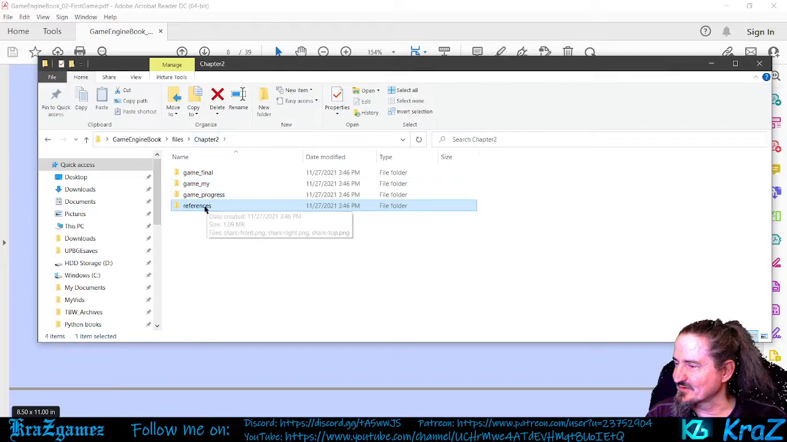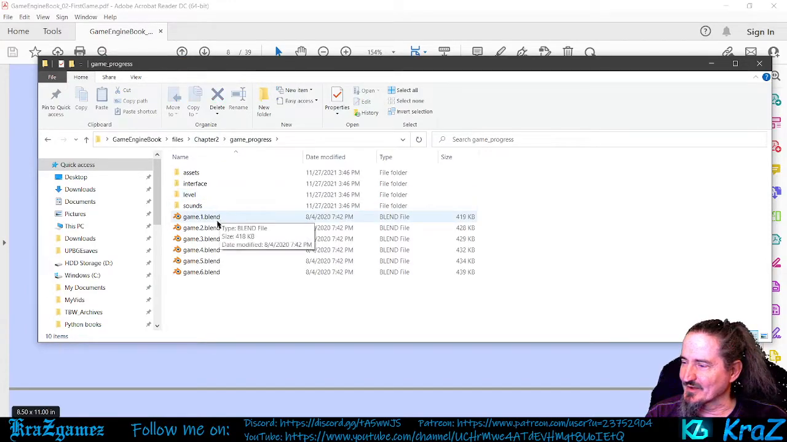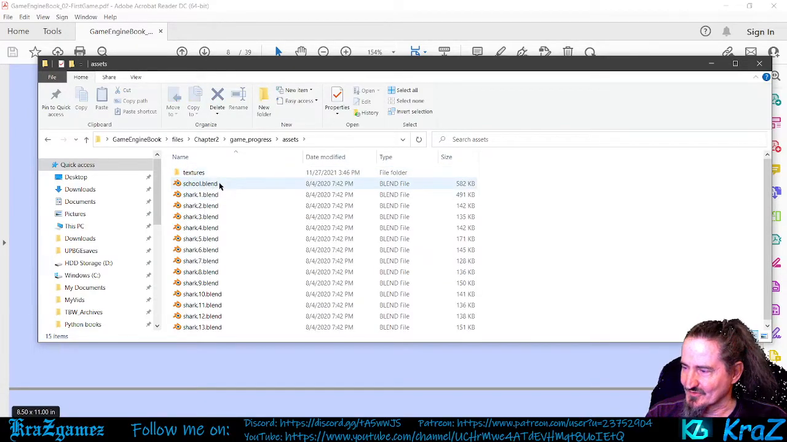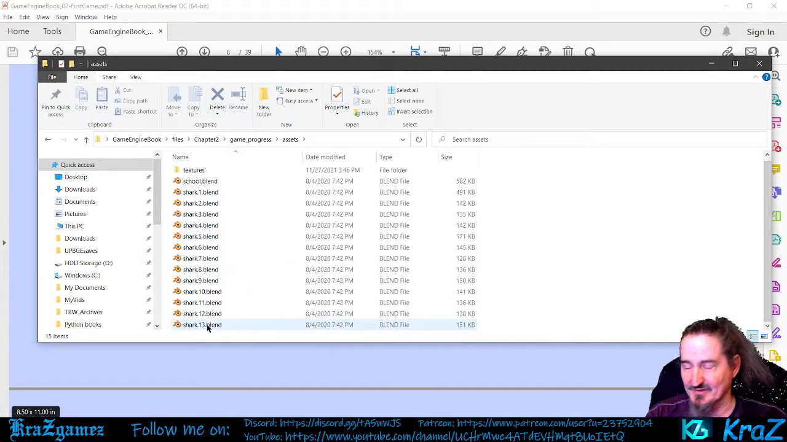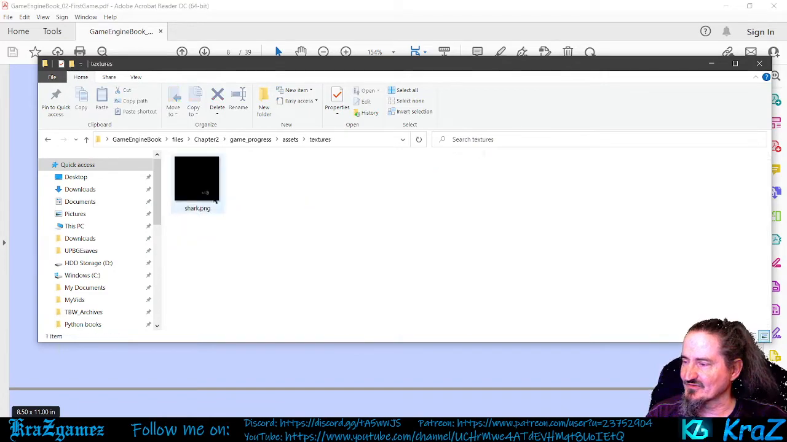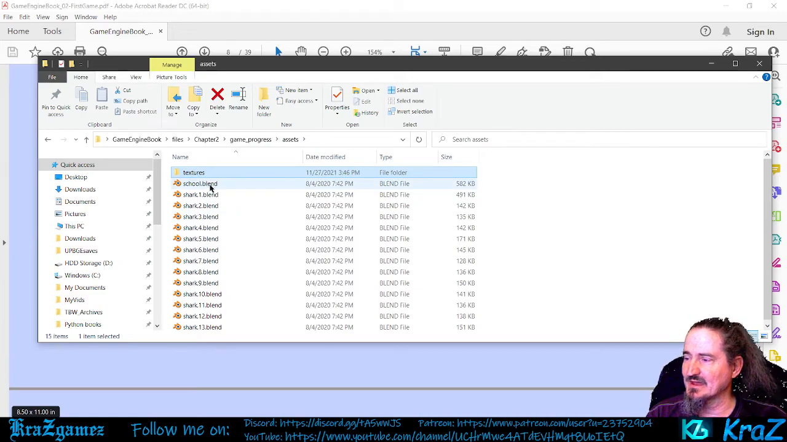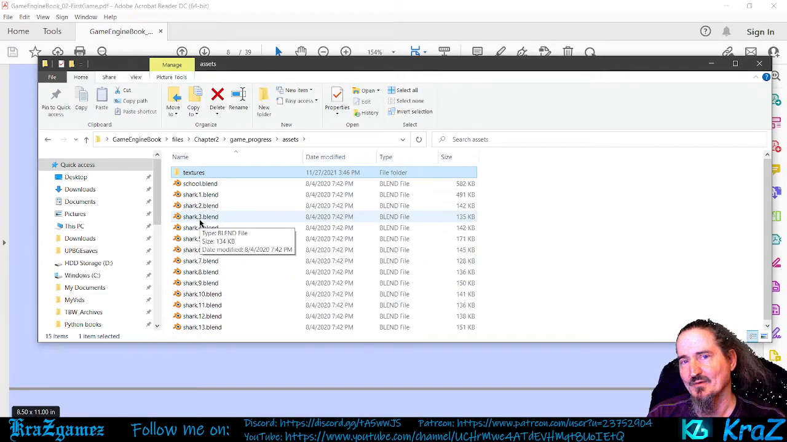Let's see. We go to chapter 2. You've got game progress, so here's your first through the sixth game. Then you've got assets, and you've got your school, your Shark 1, all the way down to Shark 13. Now your school is just a pile of school fish, okay? And your textures, a texture that you're going to use, so you can actually use this. But if you're not good at modeling, then these will help you get the idea going forward.